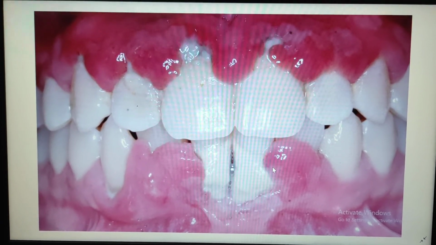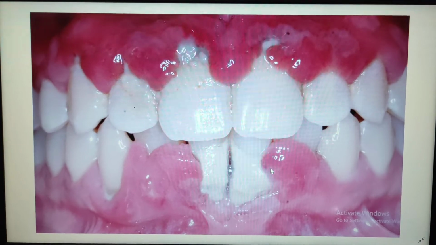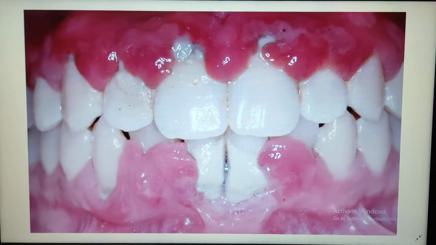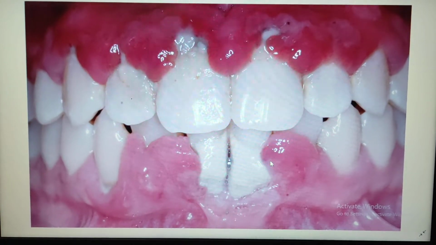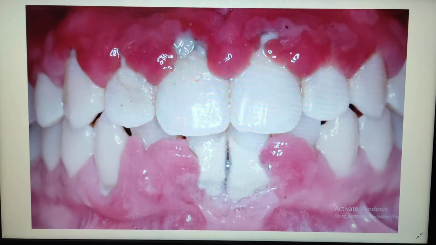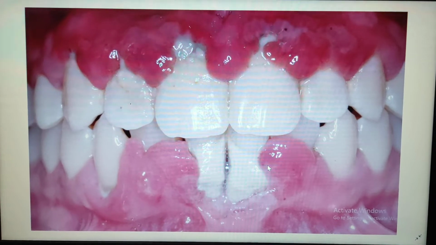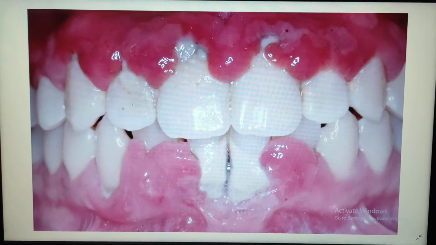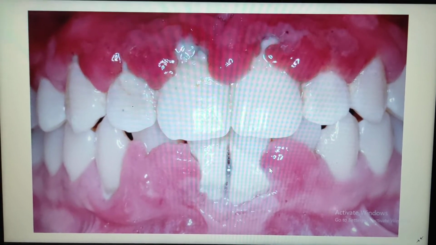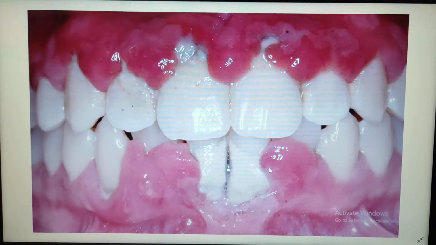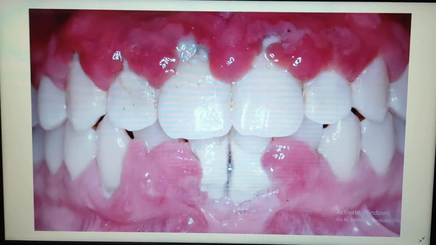The reason behind developing pyorrhea is plaque. In very simple language, when you scrape your tooth with your fingernail, the white content which comes on the nail is the plaque. Plaque is a sticky deposit which contains bacteria, and this bacteria emits acids and toxins which are harmful to the teeth, gums and bone in our mouth.